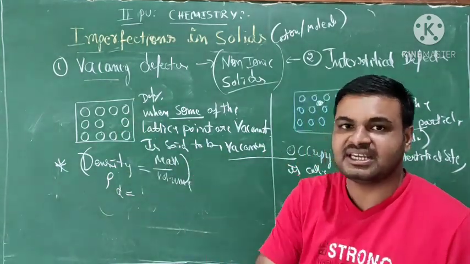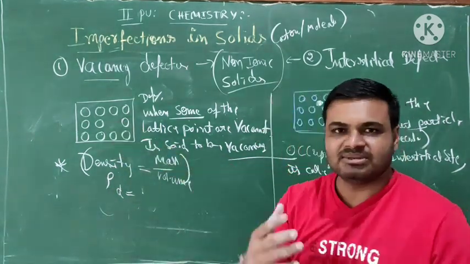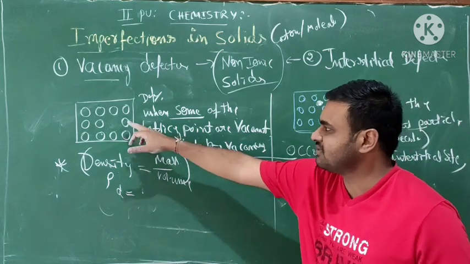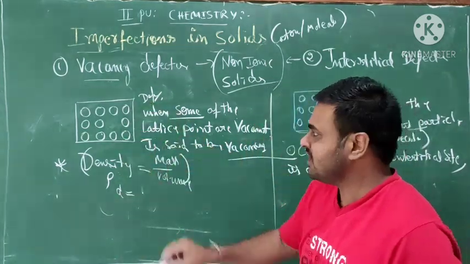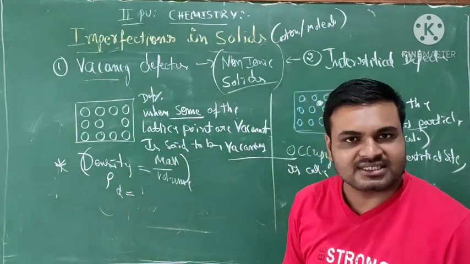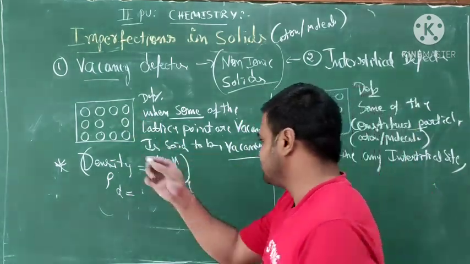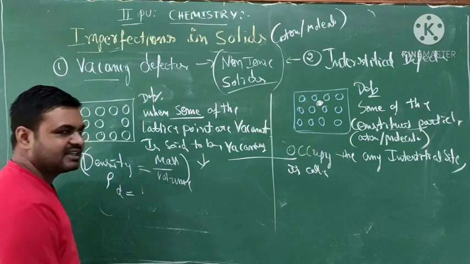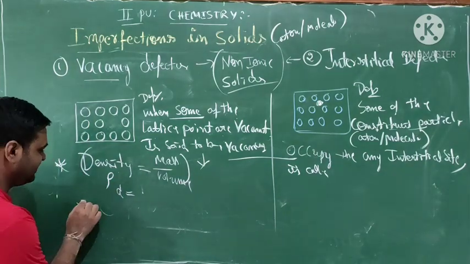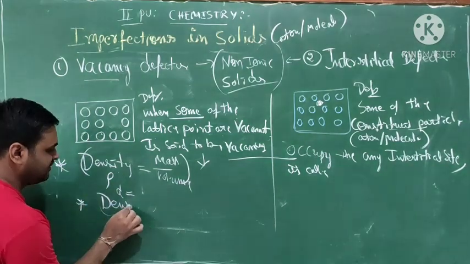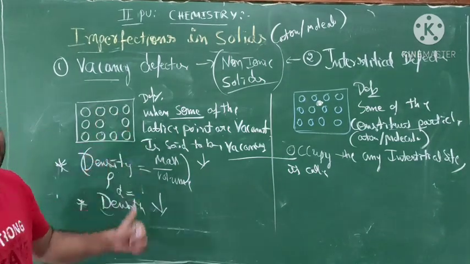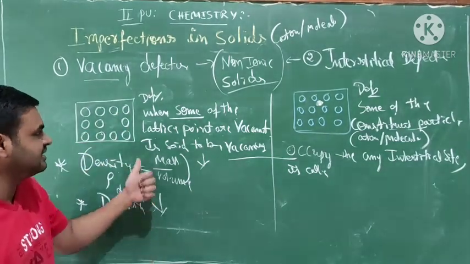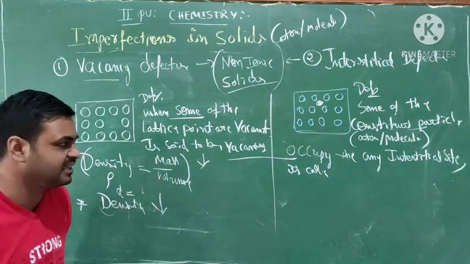Vacancy appears, so how did the vacancy come? Loss of some of the atoms. So when atoms are lost, the mass is also lost. So mass goes on decreasing, and what does that make? Density decreases in the vacancy defect. Okay, vacancy defect: density decreases.